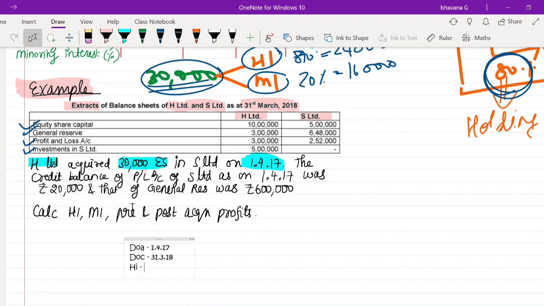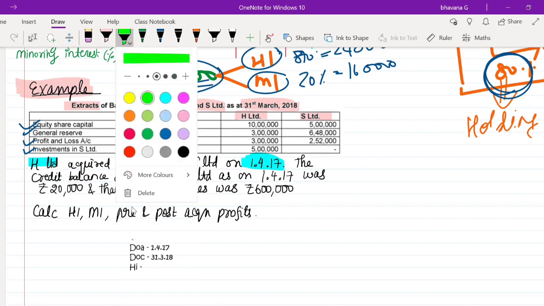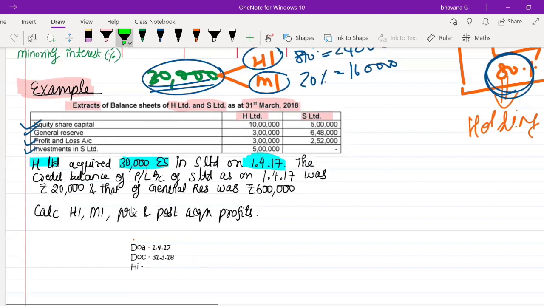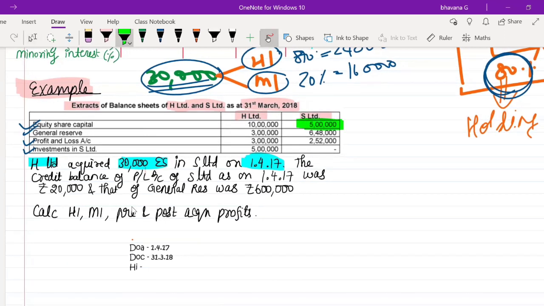Here they have told you that you have acquired 30,000 equity shares in S Limited. The equity share capital of S Limited is 5 lakh rupees. Here we are going to assume the face value is 10 rupees and solve the sum.